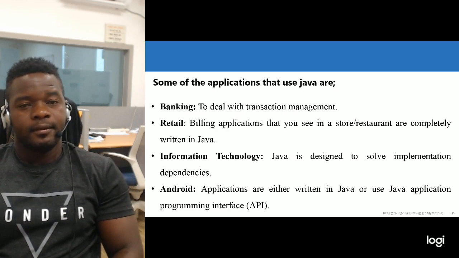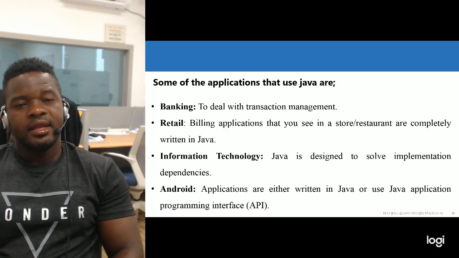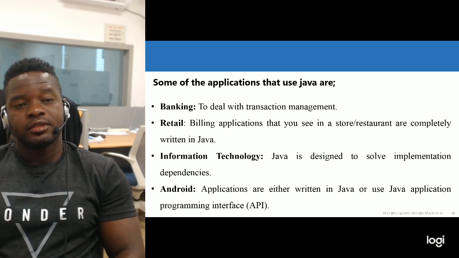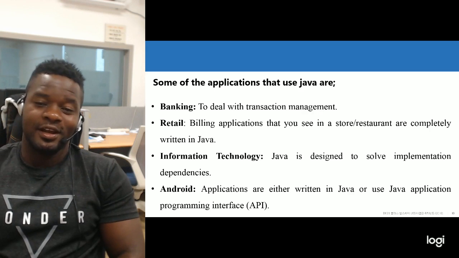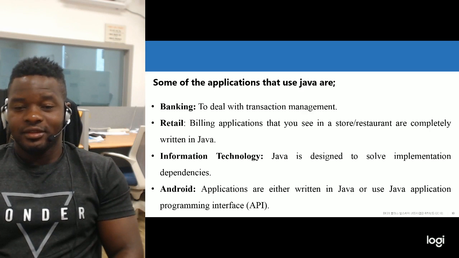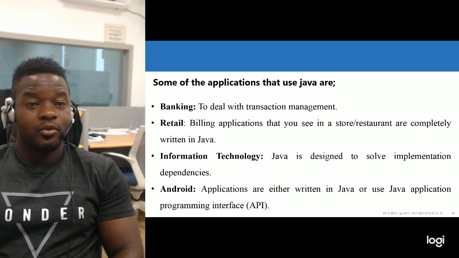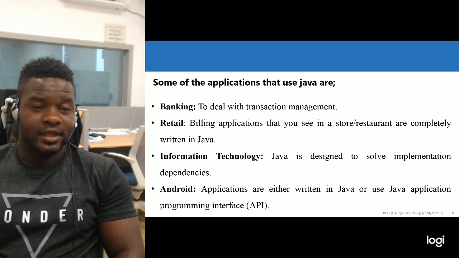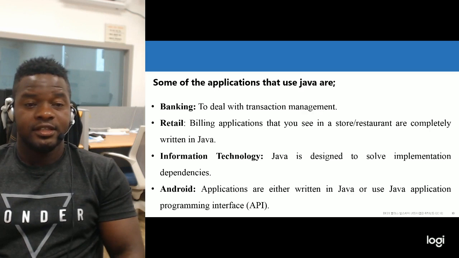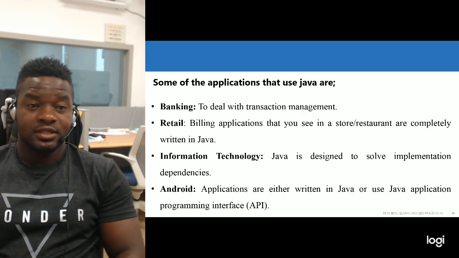So also there are many applications that run Java and that we use on a daily basis in our life, but sometimes we don't know. We can see that Java can be used in banking, that is in the ATM machine for our transactions.